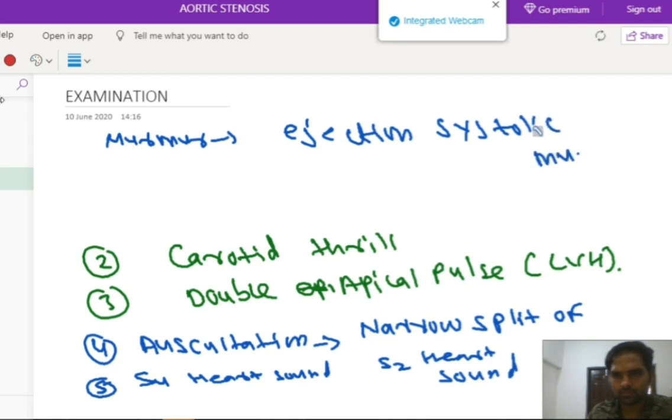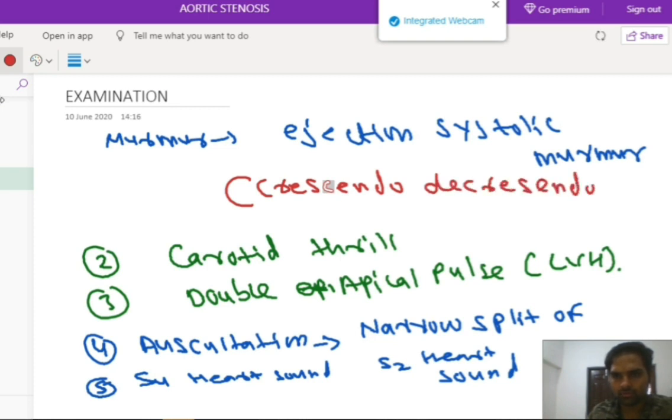Okay, and this ejection systolic murmur is also called the crescendo decrescendo murmur. Crescendo decrescendo murmur. So this is a characteristic murmur that we will observe in case of aortic stenosis.